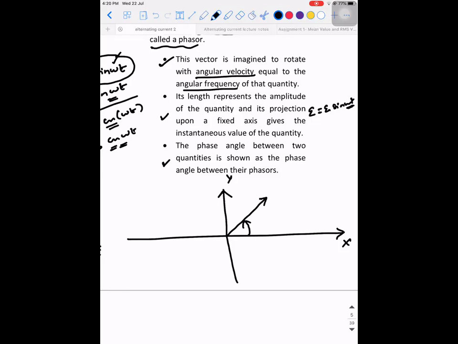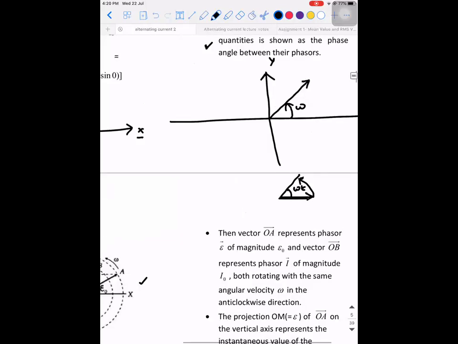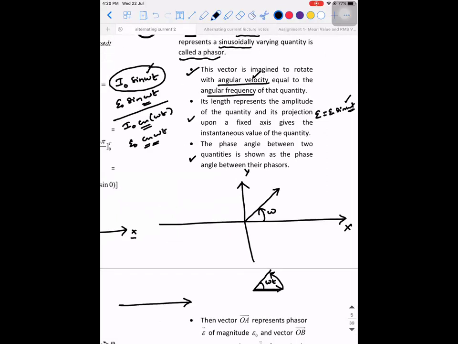If this is rotating with an angular frequency, initially this vector would have been on the x-axis, rotating anti-clockwise. Is it clear now? Yes, sir. So what I'm saying is initially the vector would have been along the x-axis. Then it has rotated, and in time t, it has covered an angle of omega t. So if I ask you what is the speed with which this vector is revolving, what will you say?